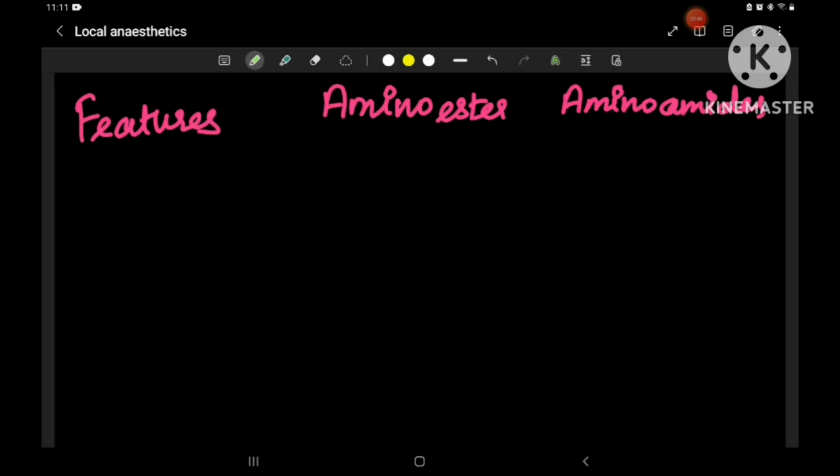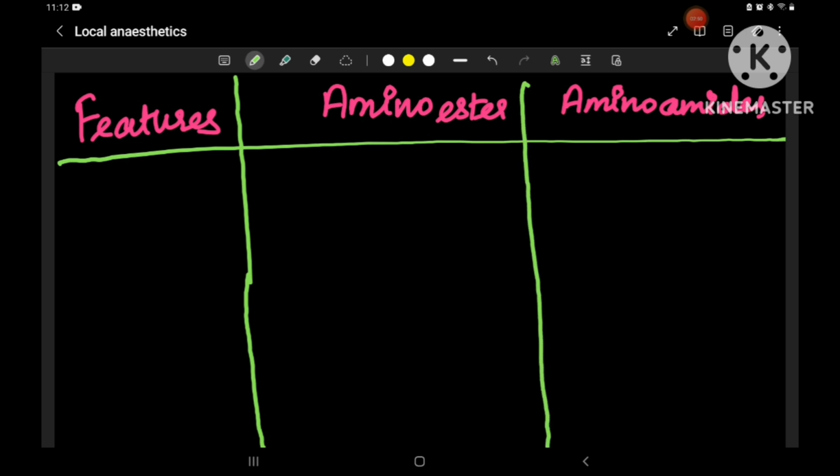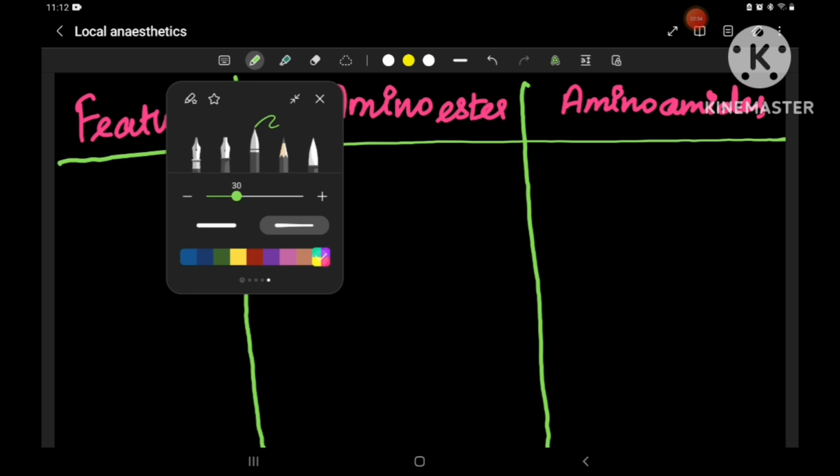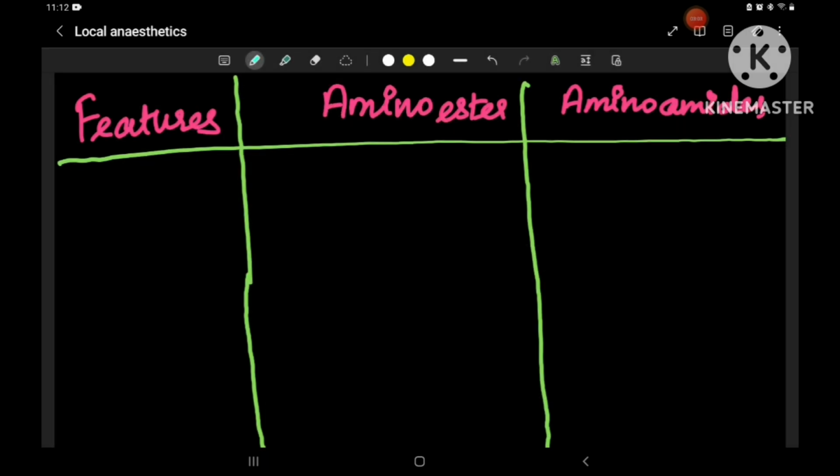Let's draw the tabular column. The first point we discuss is stability.